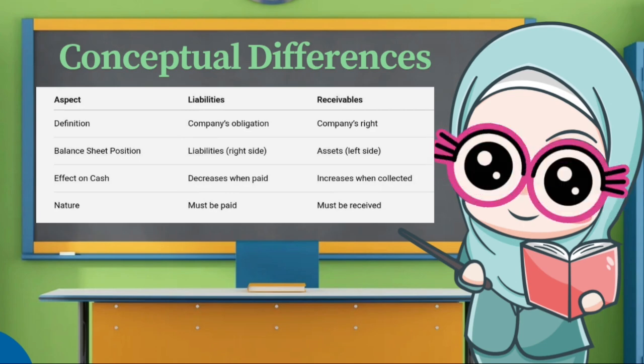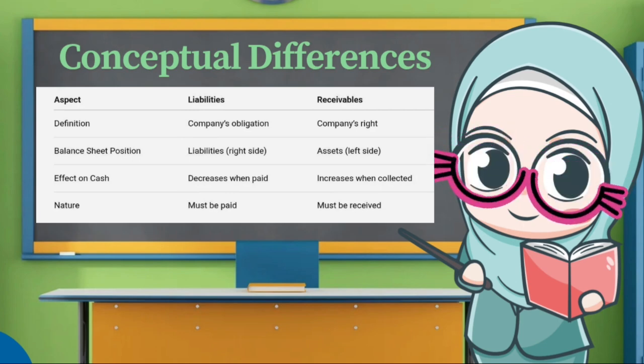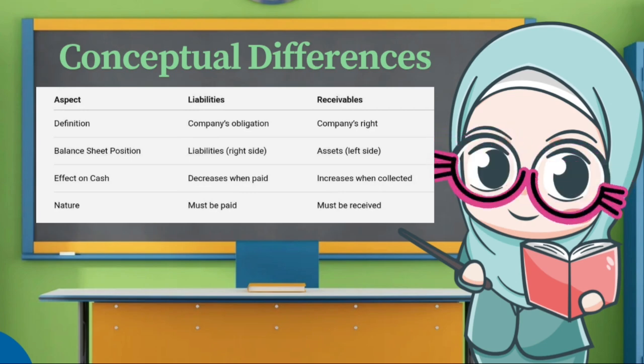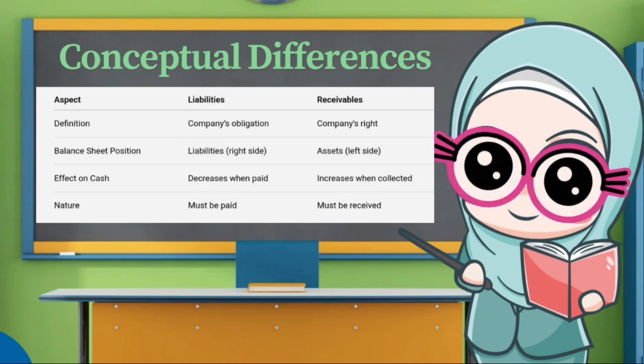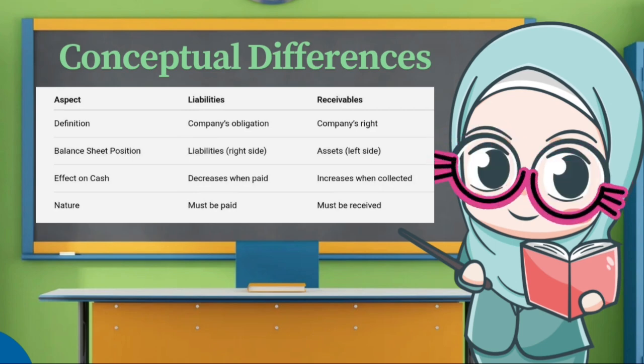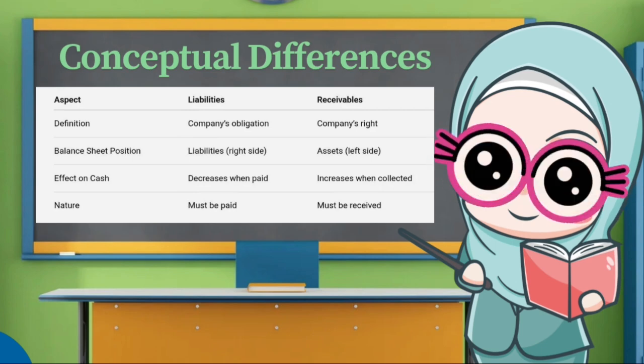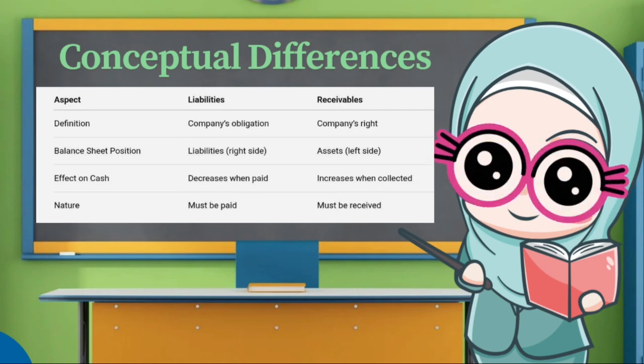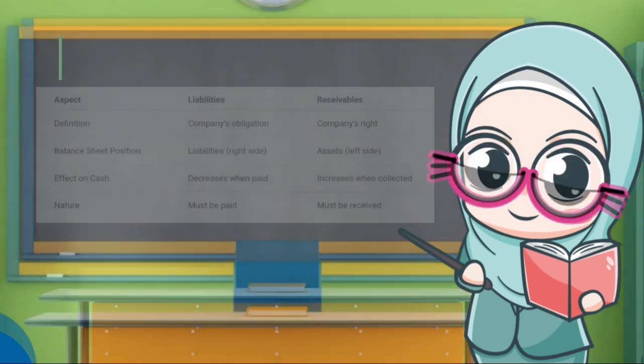On the balance sheet, liabilities are recorded on the right side under obligations, while receivables appear on the left side as assets. In short, liabilities decrease when paid, while receivables increase cash when collected.